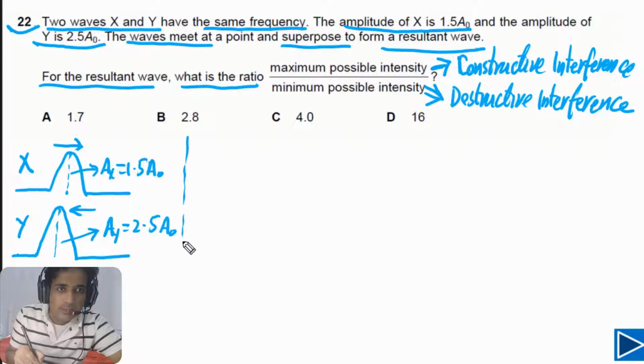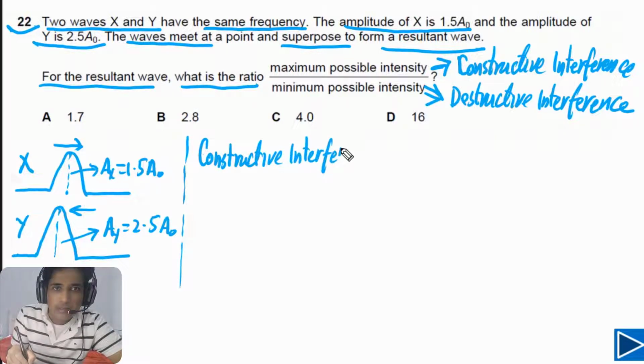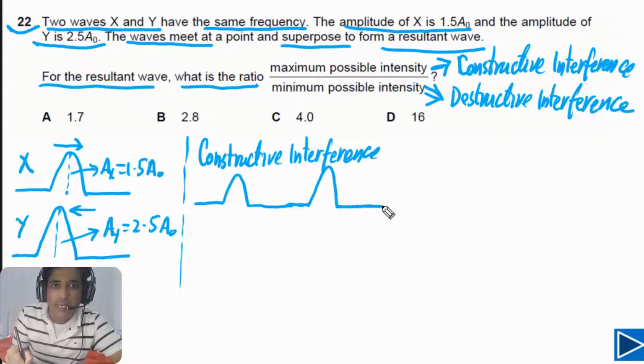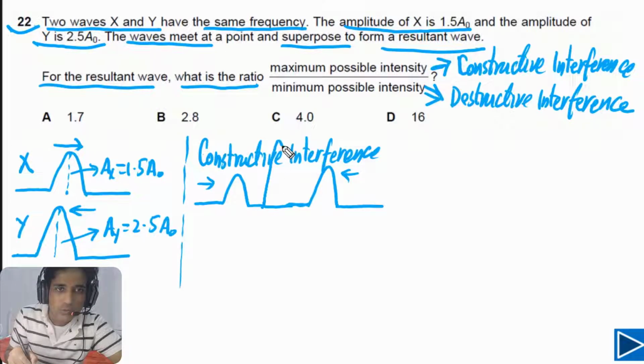Now let's try to understand when these interfere constructively. So what is the amplitude of resultant wave? So first of all, we will draw for constructive interference. So for constructive interference, we have wave X and we have wave Y. Y is moving to the left. So we have these two waves. So this one is X and this one is Y. At this point, they will interfere with each other. So when they interfere constructively, we will get a super crest.